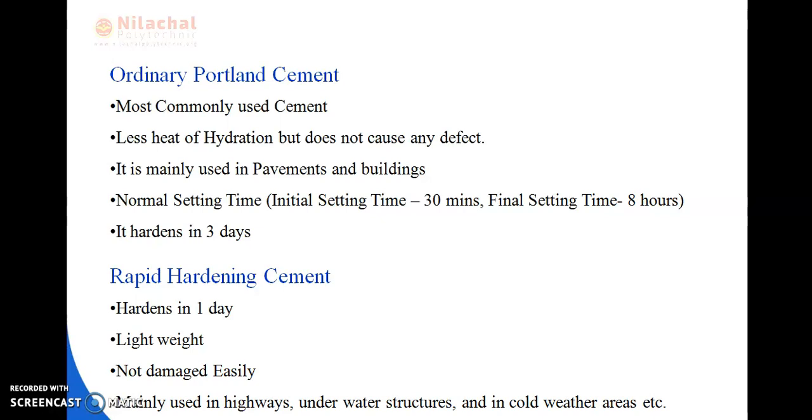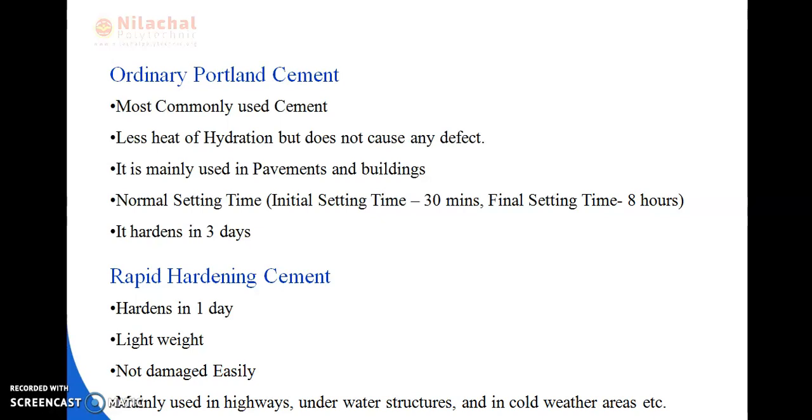Okay, next we'll be reading about rapid hardening cement. As we know, rapid hardening cement hardens in 1 day. Okay, it is lightweight, it is not damaged easily. Okay, it is mainly used in highways, underwater structures and in cold weather areas. Okay, so we can say that in rapid hardening cement, the initial and final setting time is the same as that of ordinary Portland cement. The initial setting time of rapid hardening cement is also 30 minutes and final setting time is also 8 hours.